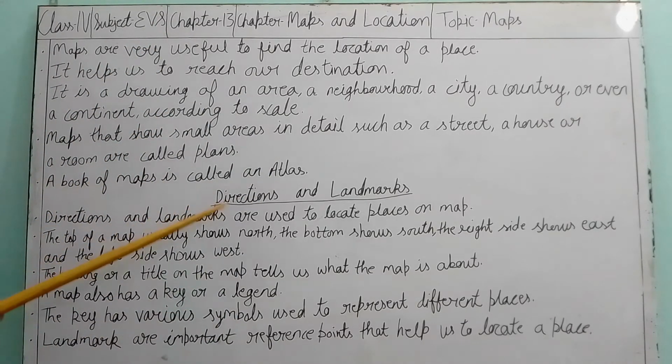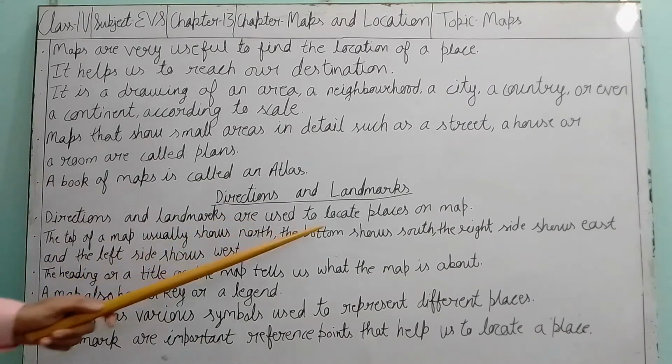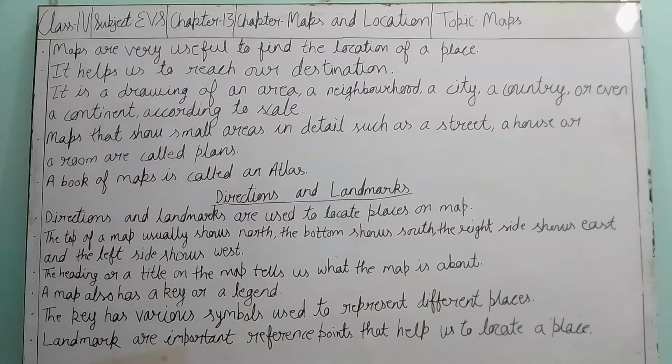Directions and landmarks. Directions and landmarks are used to locate places on a map. If we want to go anywhere, definitely we should know about the place where we want to go. So in this work, directions and landmarks help us. They tell us how far we are from the place and how we can identify that particular place. So these two help us to get to the place.